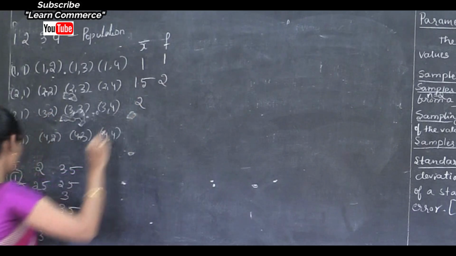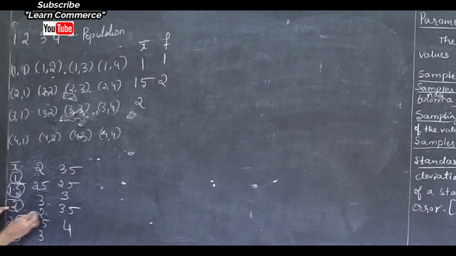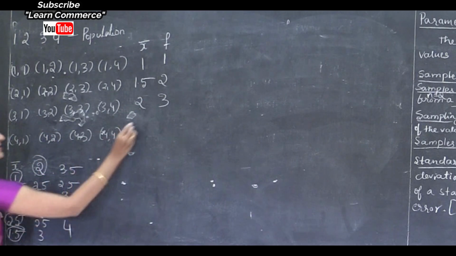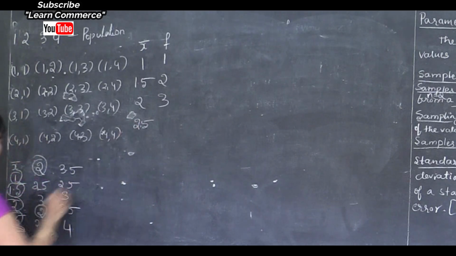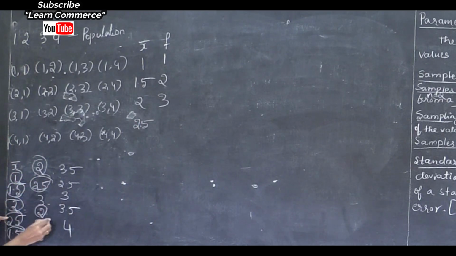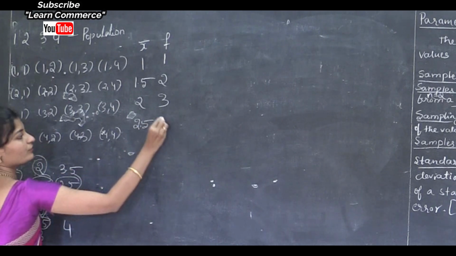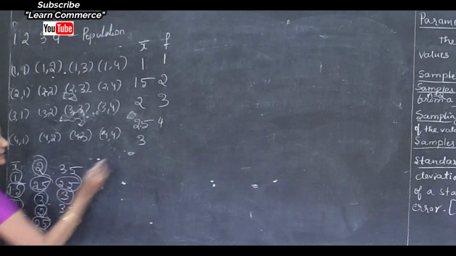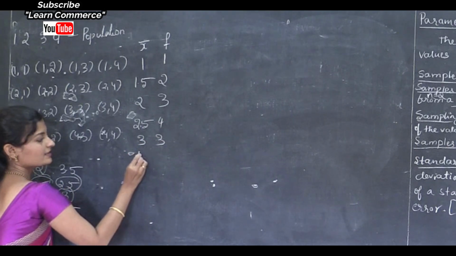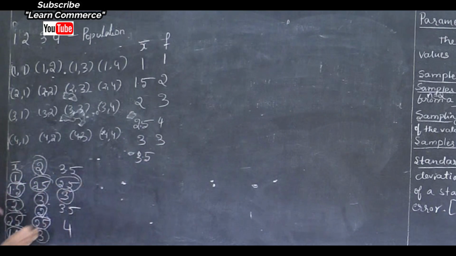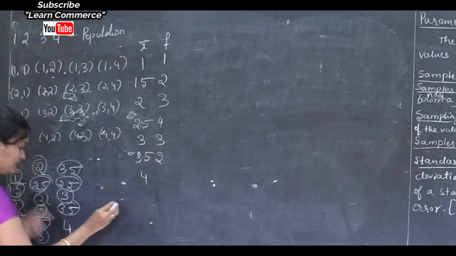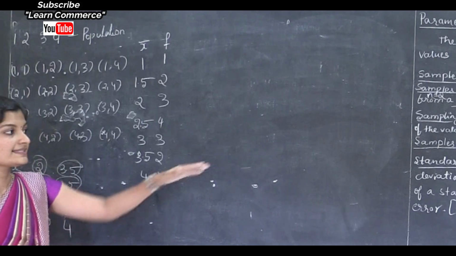Next, 2 repeats 3 times. Next, 2.5 repeats 4 times. Next, 3 repeats 3 times. Next, 3.5 repeats 2 times. Then 4 repeats 1 time. Okay, this is the sampling distribution.